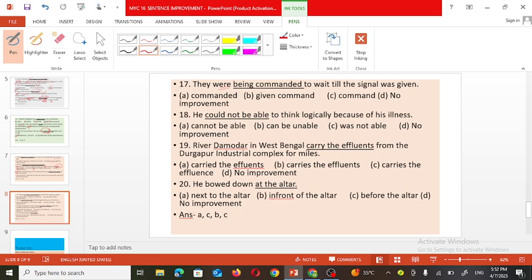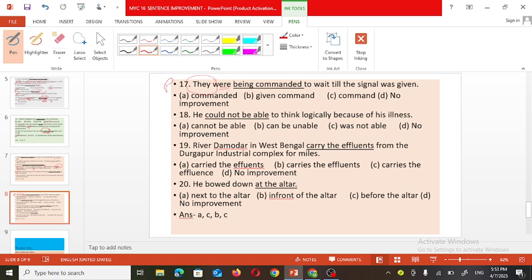That is not mentioned here, but they were being commanded. They is the object here. So this sentence is in passive voice. When the subject is first, then the sentence will be in active voice. But this given sentence is in passive voice, where being commanded is unnecessarily made continuous.